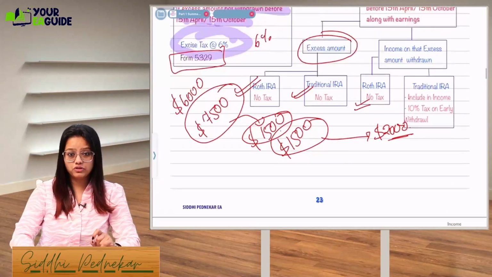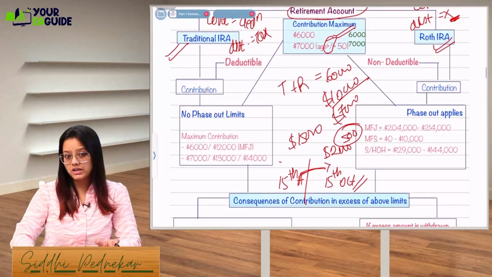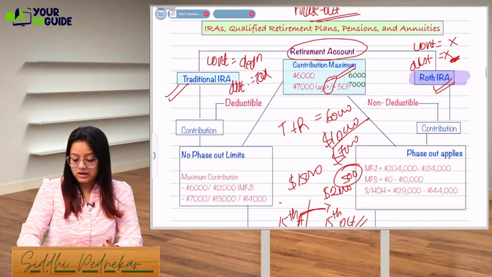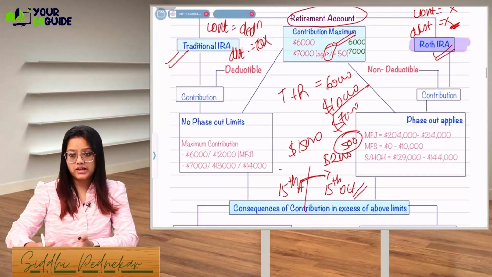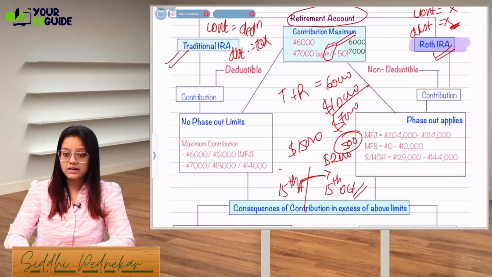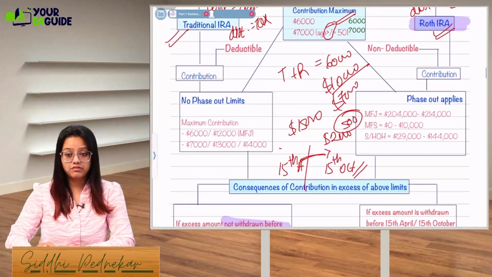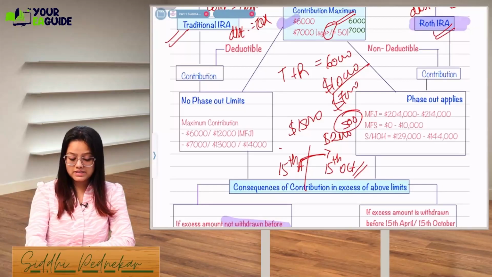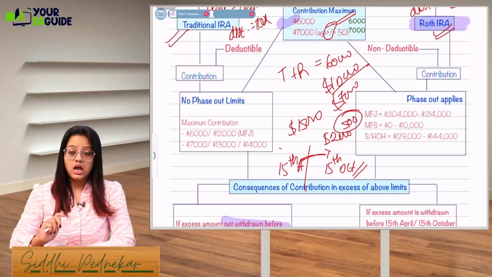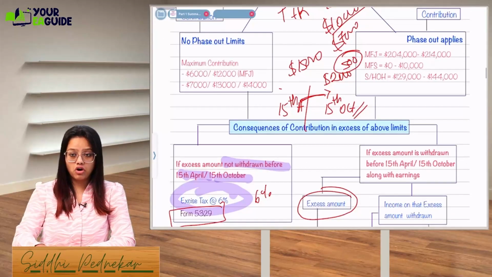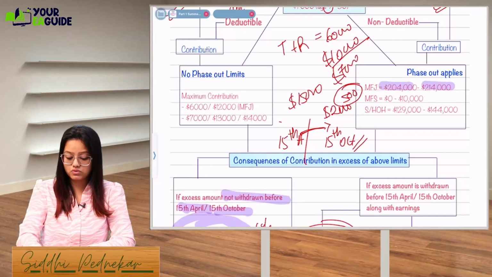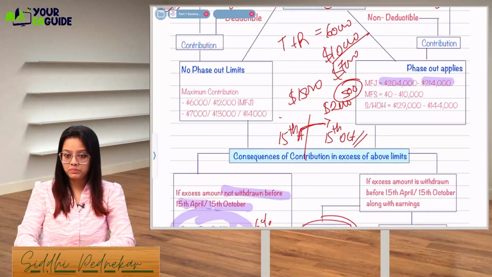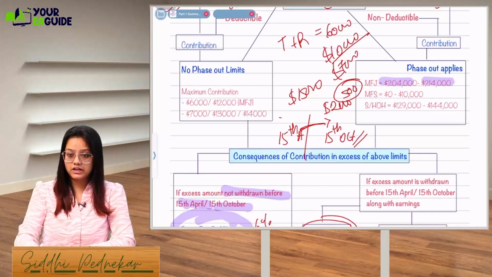Now see, here you will get confused. Phase out limit for contribution is not there for traditional IRA, but for Roth IRA, contribution limit is based on the phase out limits. Roth IRA, when you contribute, it is not deductible, but they have given you the limit that only up to this amount you can contribute in the Roth IRA. The total is 6,000 or maybe 7,000 depending on the age. But for Roth IRA, if your modified AGI is between 204,000 to 214,000, your 6,000 or maybe 7,000 will get phased out. Same way for MFS and for single and HOH, they have given the limit.